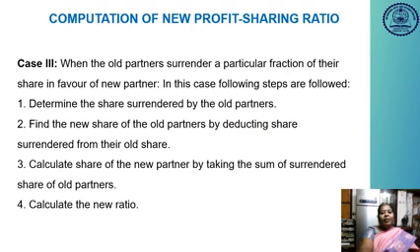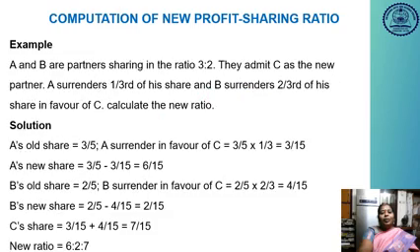In case 3, when the old partners surrender a particular fraction of their share in favor of a new partner, the following steps are followed. Determine the shares surrendered by the old partners. How much of the shares will be surrendered should be calculated by the business concern. Then find the new share of the old partners by deducting the shares surrendered from their old share. Calculate the share of the new partner by taking the sum of the surrendered shares of old partners. Then we calculate the new ratio.